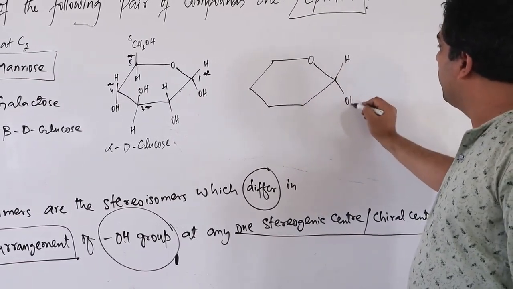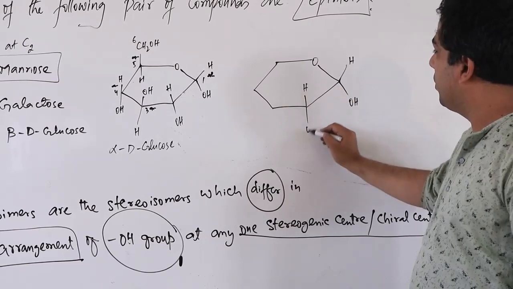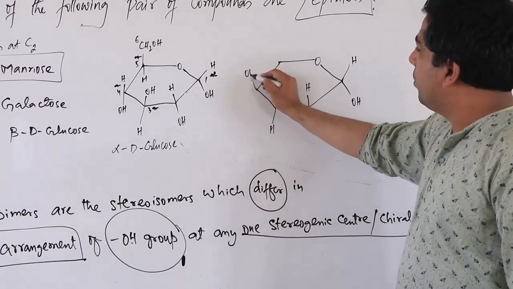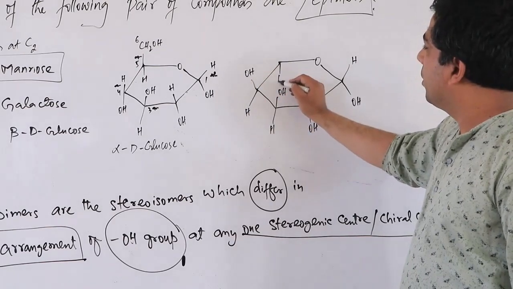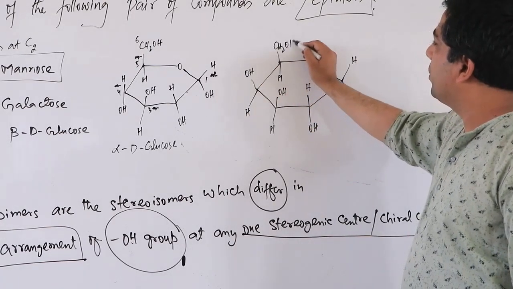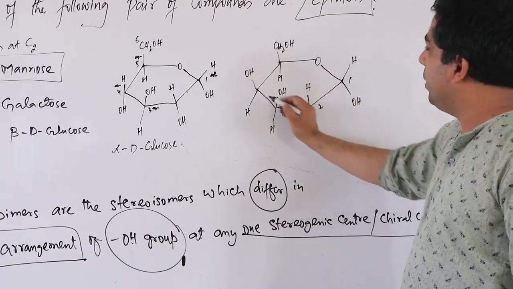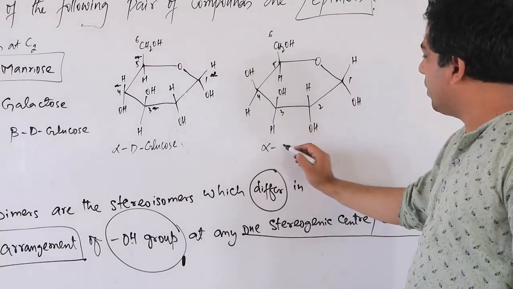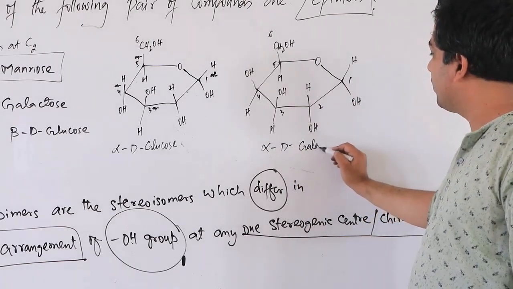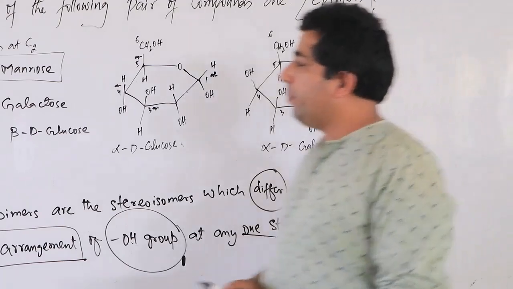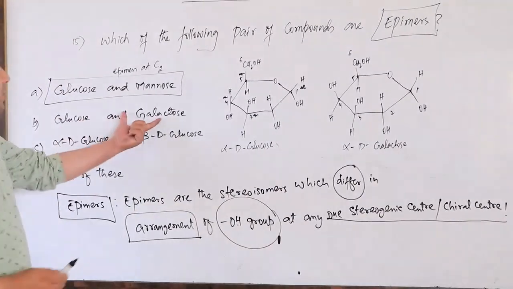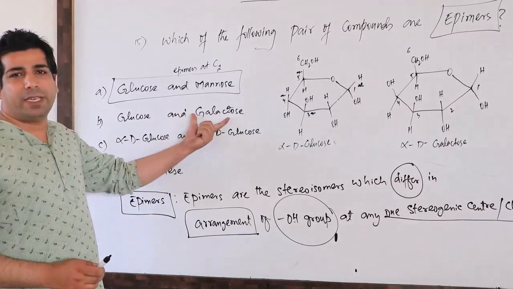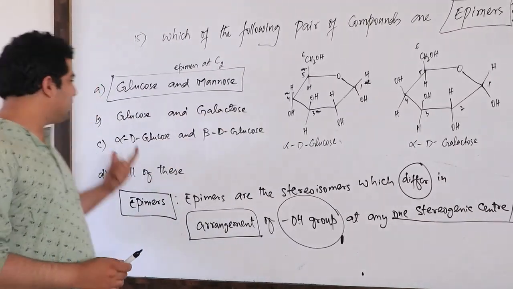H, OH, H, OH, OH, H, OH, H, H, CH2OH. 1, 2, 3, 4, 5 and 6. This is your alpha. Look at the first term, alpha D galactose. Now if I compare glucose and galactose, you can take it as alpha D glucose and alpha D galactose, correct? Because nothing is written here.